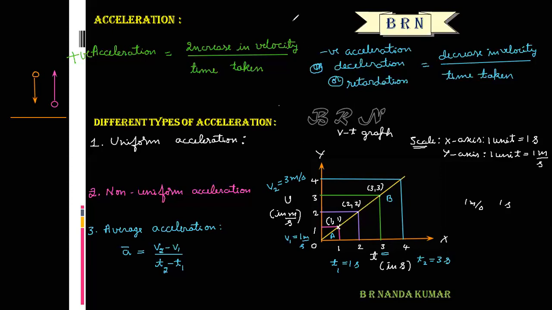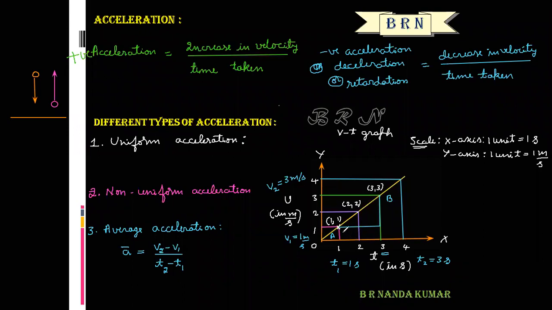So here we have to find the average acceleration from this graph. Slope means the ratio of vertical distance divided by horizontal distance between 2 points on a straight line.